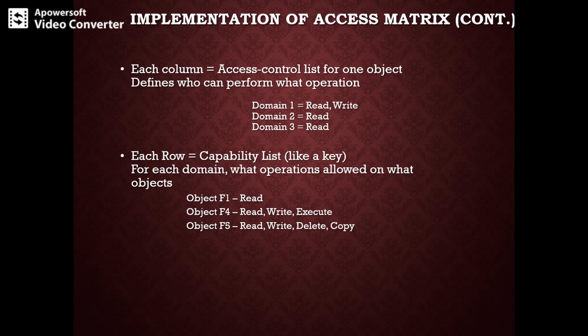Let's say we have three files, f1, f4 and f5. Object f1 has read operation, object f4 has read, write and execute, and object f5 has read, write, delete and copy. So the capability list for a domain is the list of objects with the operations which are allowed for that object. The object is represented by the physical name or address, and that is called a capability.